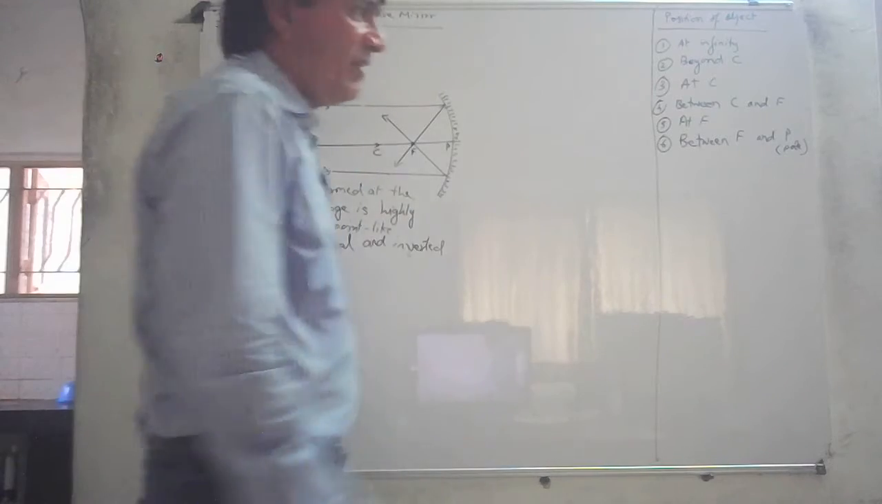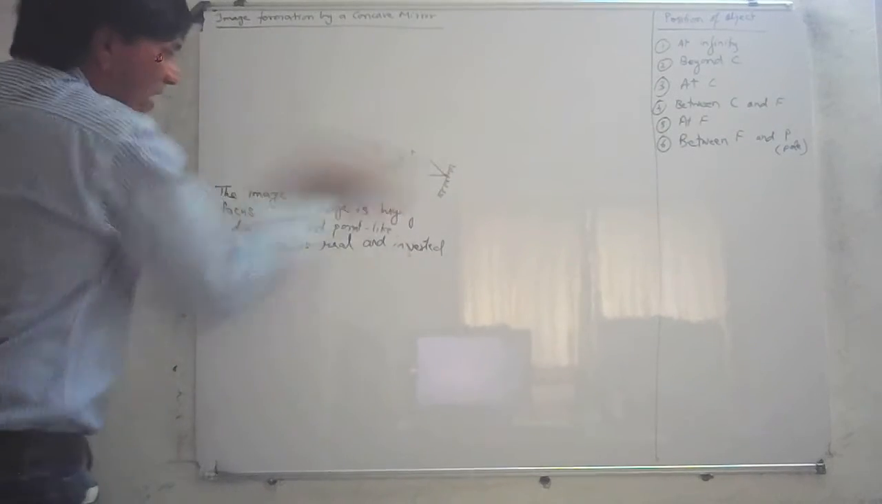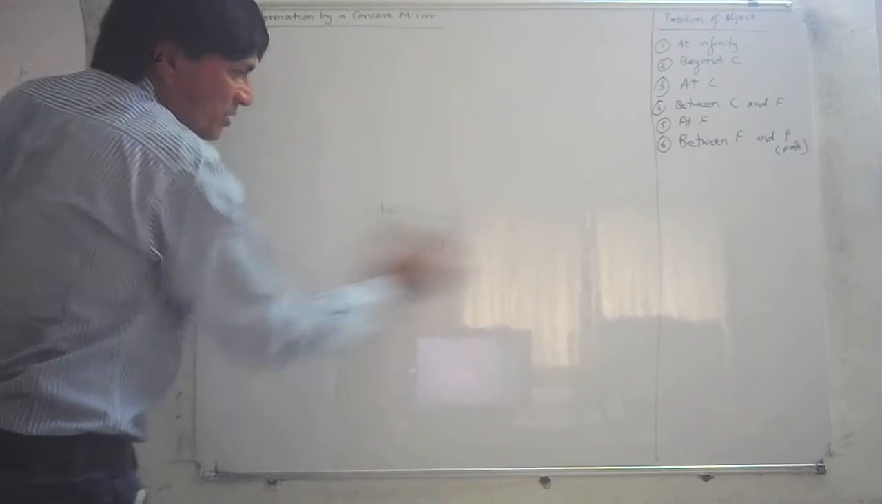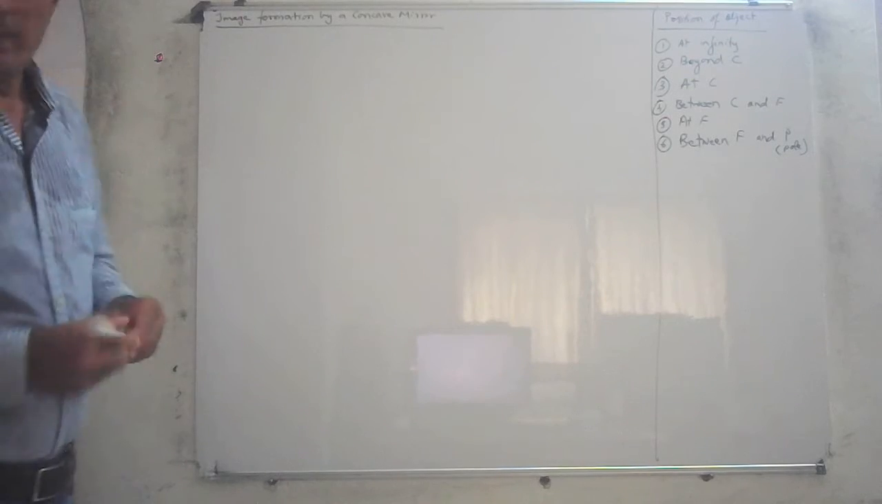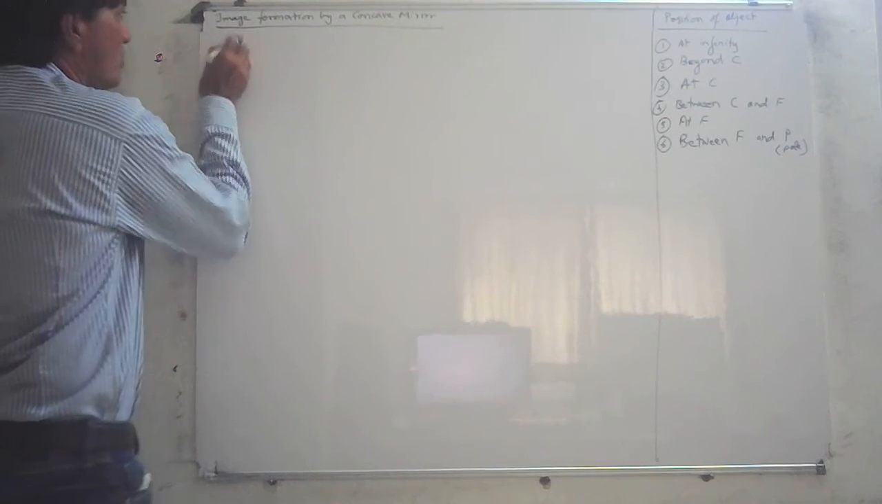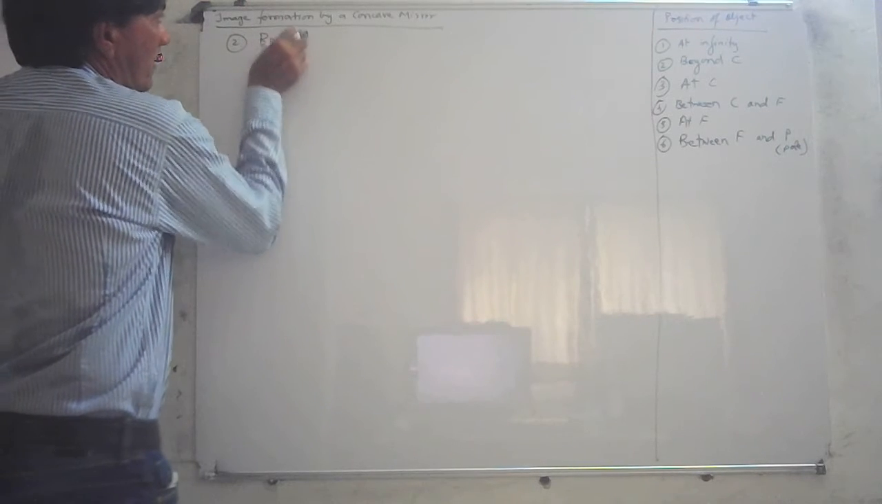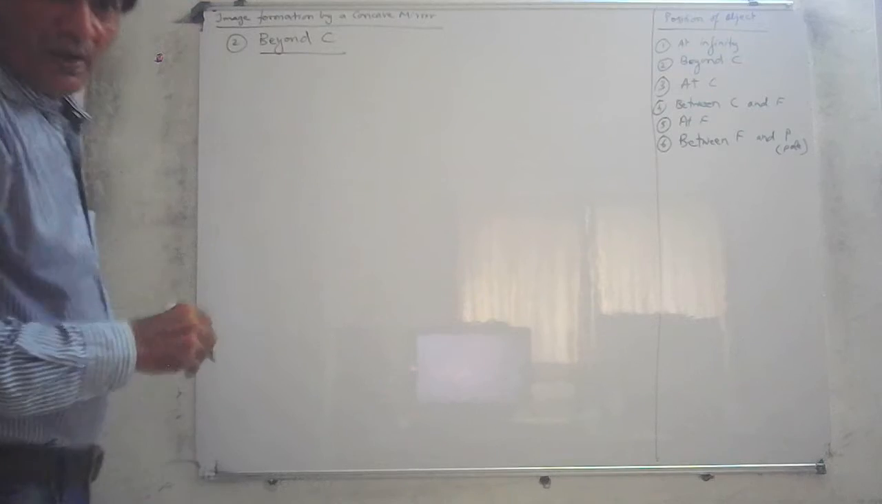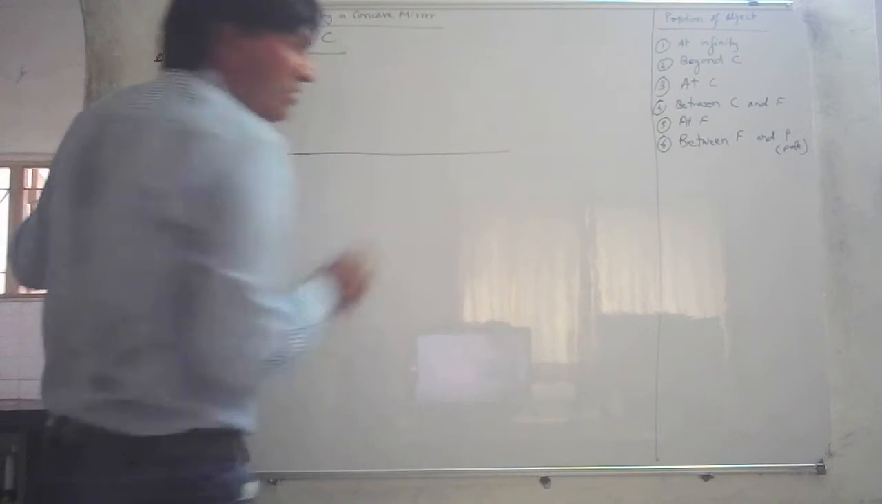Now, in the same way, we have to draw different positions. Let us see the second one. Always first make the principal axis. Once you make the principal axis, it becomes a lot easier. Now see, the second one is beyond C, beyond the center of curvature. Again, first make the principal axis. So this is your principal axis.